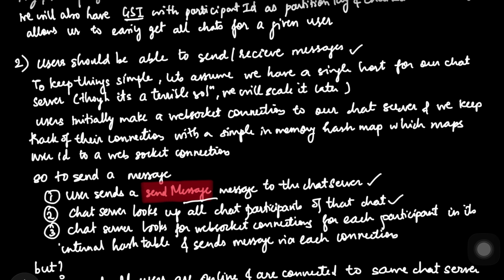So this is one of the assumptions we made, and we'll try to solve both of these assumptions. The first one is where we are considering everyone is online, and the second one where we are thinking that everyone is connected to the same server, which will not be the case when we have such big systems in production, right?